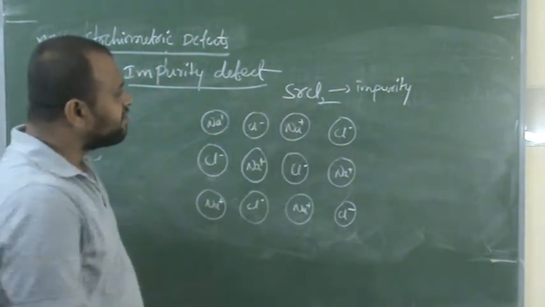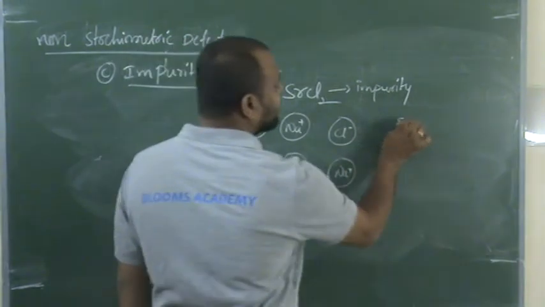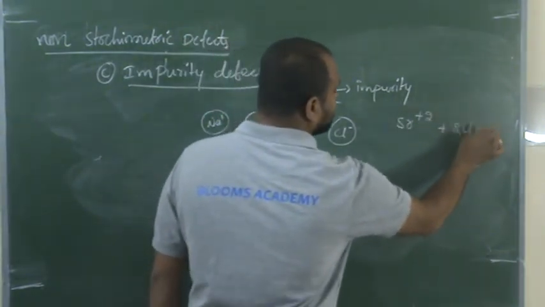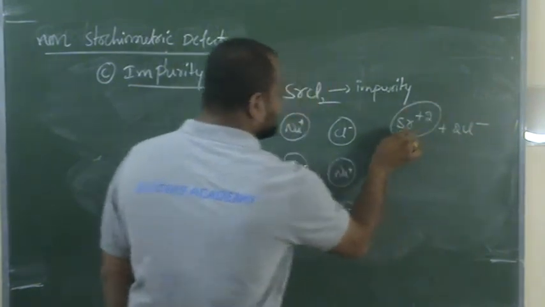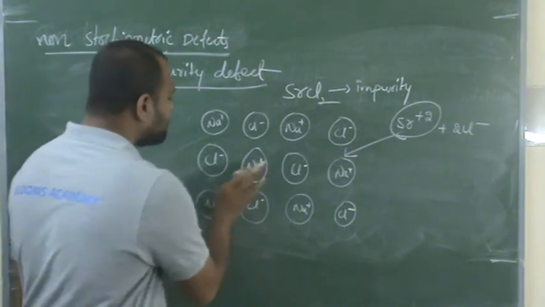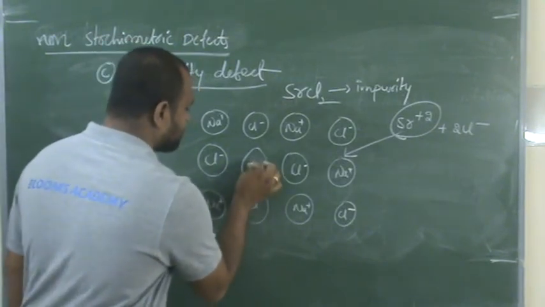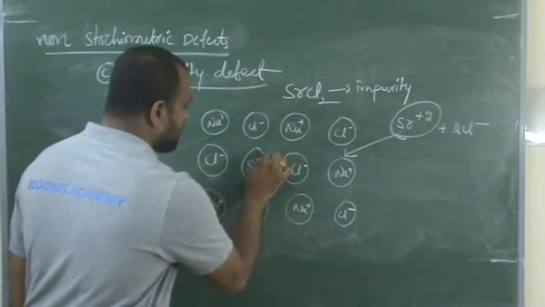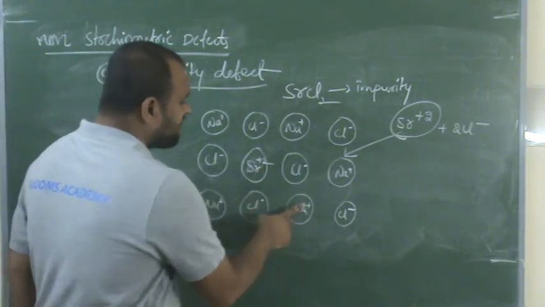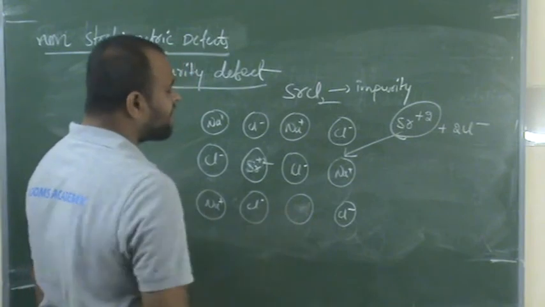If you add this impurity, strontium chloride gets converted into strontium ions plus chloride ions. Now this strontium enters into the crystal and replaces sodium. One strontium can replace how many sodium atoms?